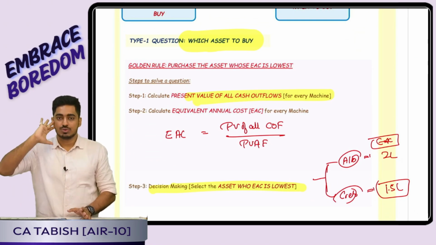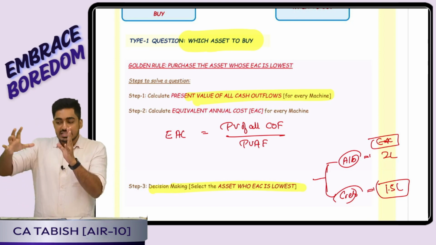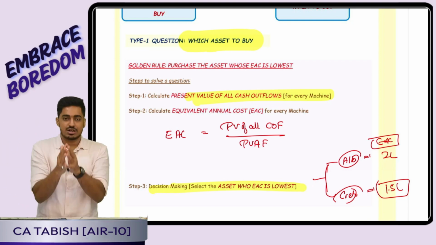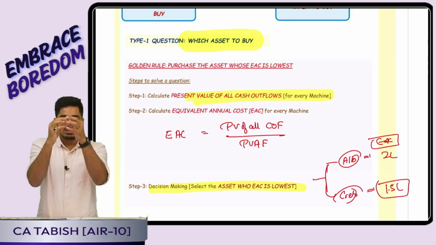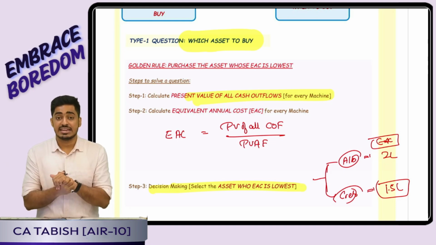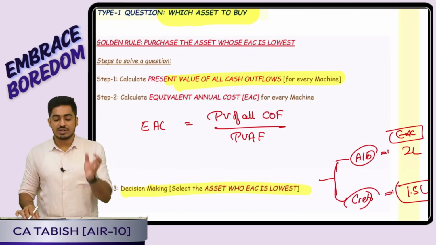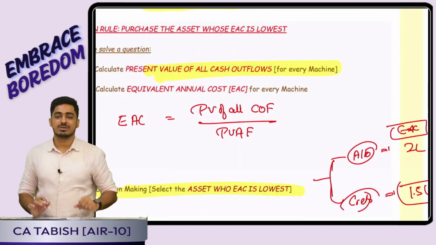Sir, how do we do? The question would have given you all the cash flows from an asset. Step 1: calculate the present value of all cash outflows. Step 2: calculate the equivalent annual cost. Equivalent annual cost is the present value of all cash outflows divided by the present value annuity factor.